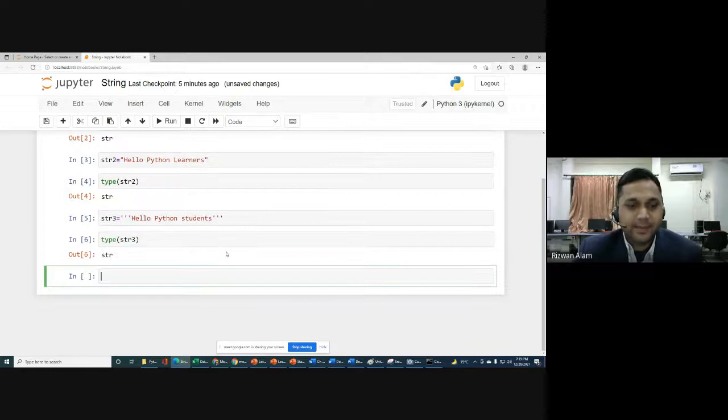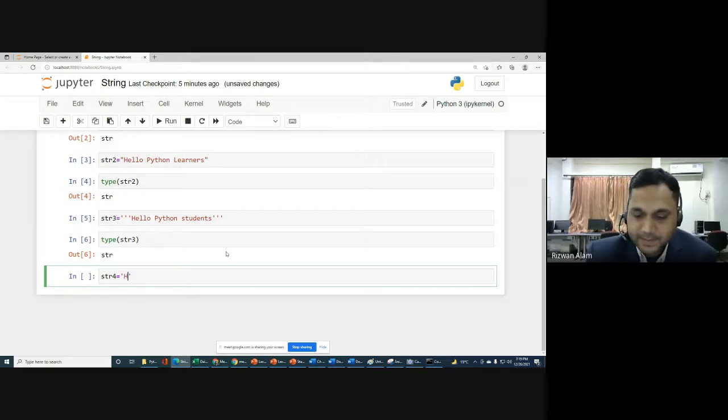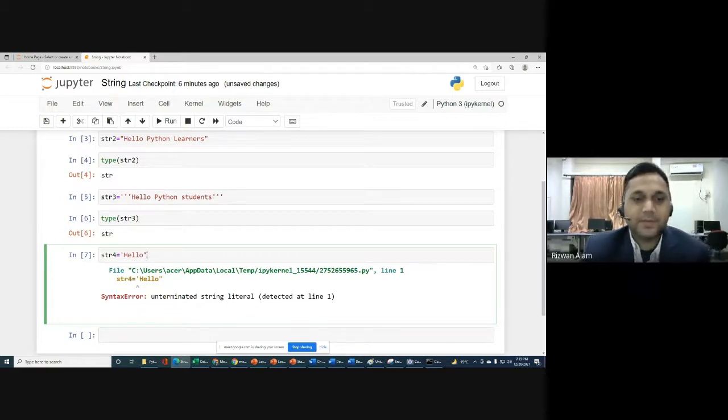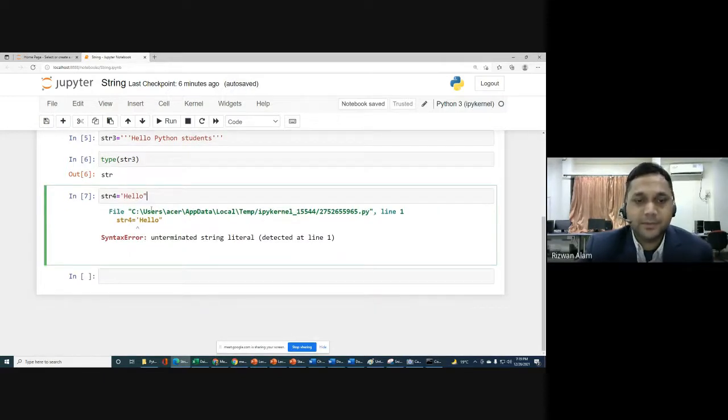If you write something like str4, starting with a single quote, like hello, and you do not end with a single quote, if by mistake you end it with a double quote, then you will get an error. That is a syntax error: unterminated string literal detected at line 1. It means at line 1 some string literal has not been terminated. You have to terminate it with a single quote if you start with a single quote, and with a double quote if you start with a double quote. That is the point you have to take care of whenever you create any string.